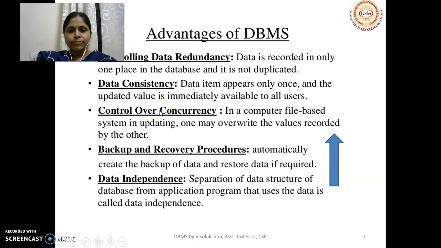Next, it has its own control mechanisms over concurrency also. Concurrency is multiple operations on the same database. Next, backup and recovery procedures are also implemented in DBMS because periodically it is required for the ease of maintaining the data. And data independence is automatically employed, so that different tables will have different data and all of them are linked by means of keys.